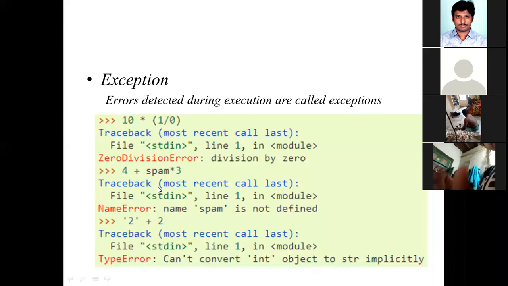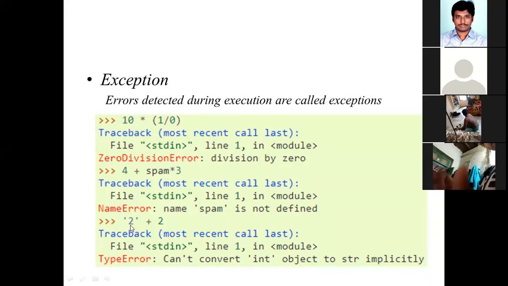What is the difference between these three examples and the previous example? All these three statements are correct according to the syntax. But you are getting the errors at runtime because of some logic of your program. Here, instead of 0, if you had used any other number, you wouldn't get any error. And for this statement, if you had declared the spam variable before using it, it would not lead to any kind of exception.